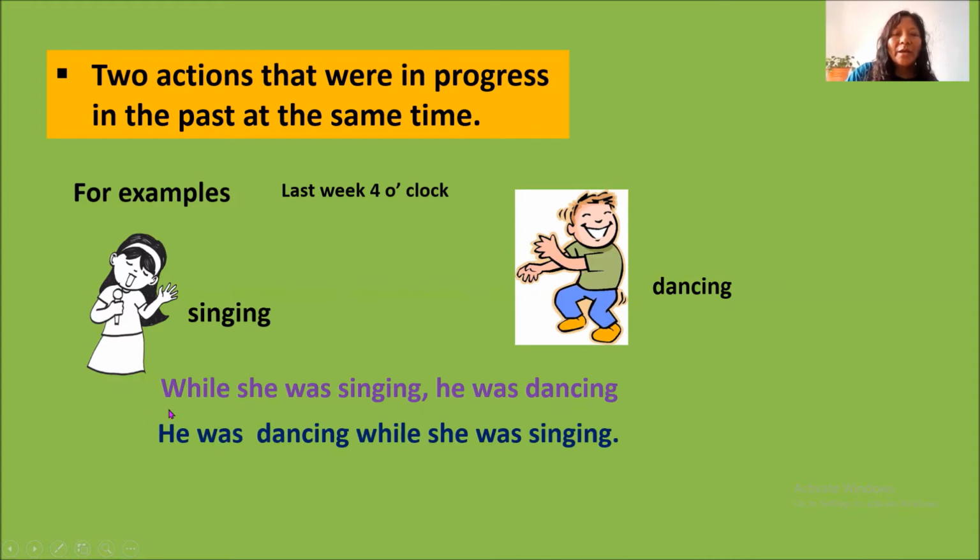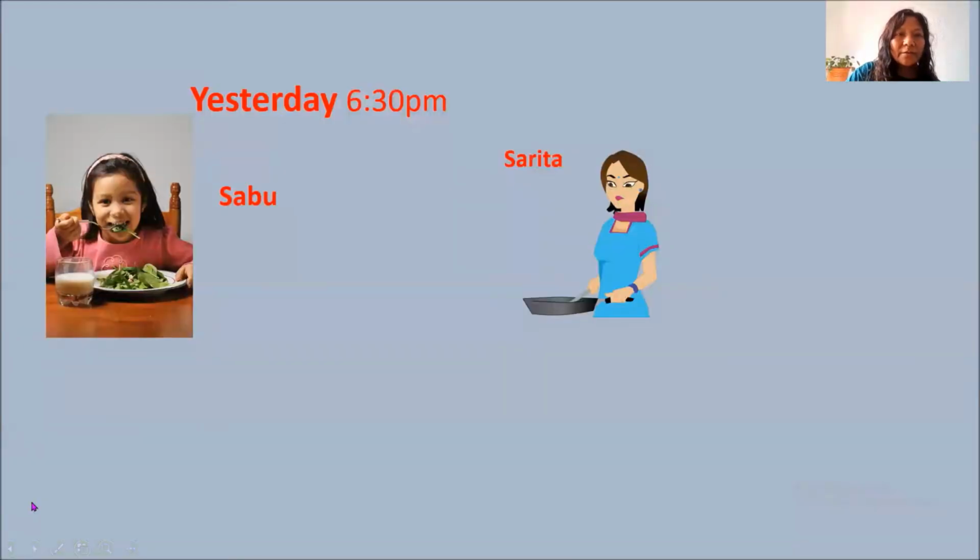So we can place while in the beginning of the sentence or in the middle of the sentence. Another example again. Yesterday 6:30 p.m.